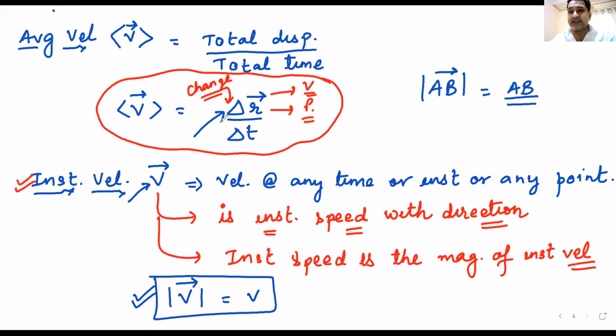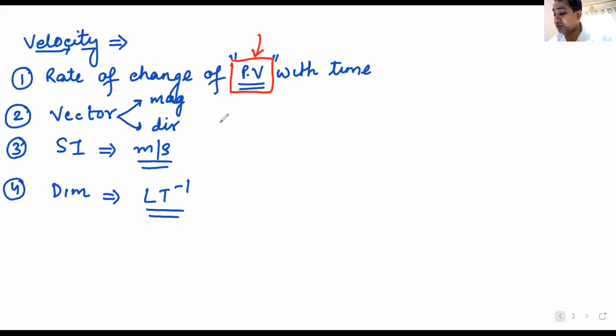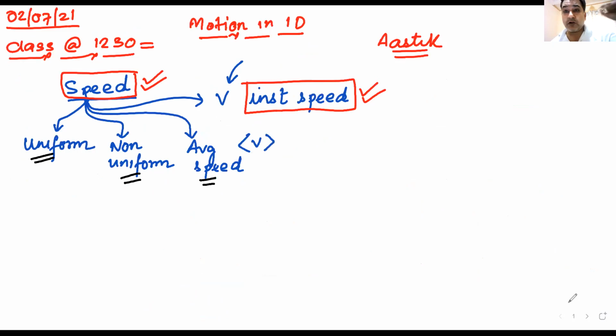Can I have some raised hands that I understand? Sir, we understand this and this is crystal clear in our heads. I'll again go back and start with the very first thing, just to make you comfortable. Speed is the rate at which a body travels distance with time. When we talk about speed, which speed are we talking about? We are always talking about instantaneous speed. Speed at this point, speed at this instant.